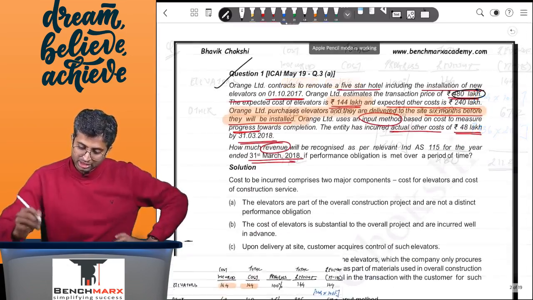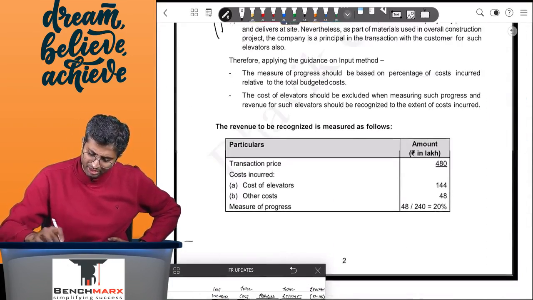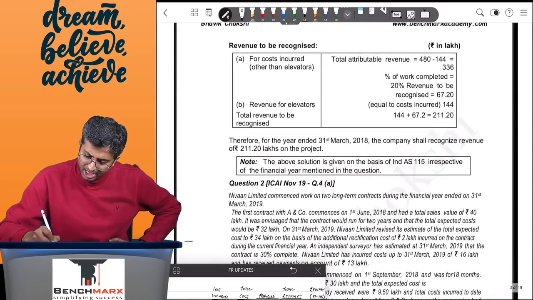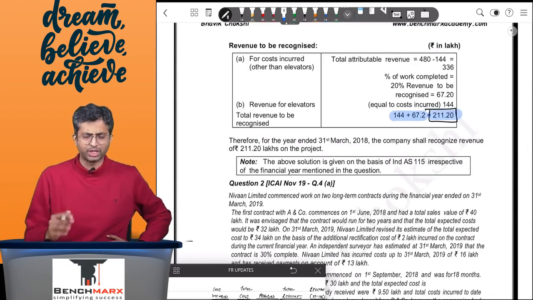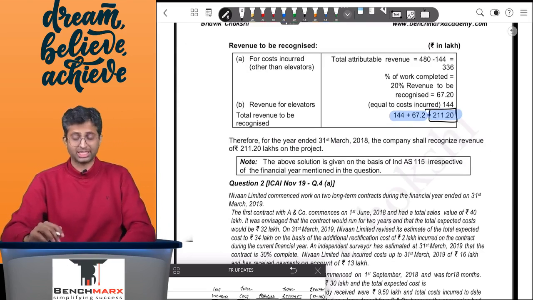Okay, so let us just quickly verify. You will explain to the examiner why you are adjusting the input method, and you measure stage of completion at 20%, and your total 211.2 will be your total revenue to be recognized, 144 and 67.2. So that takes care of the 5-mark question in May 2019.